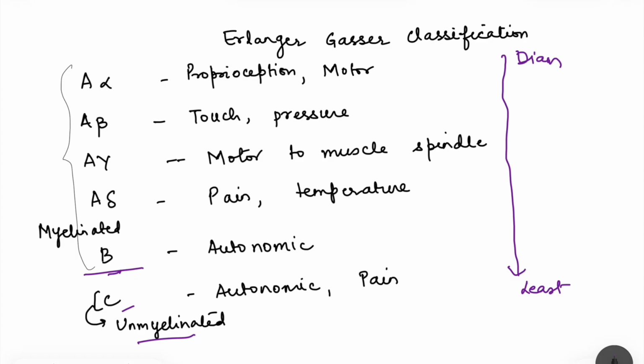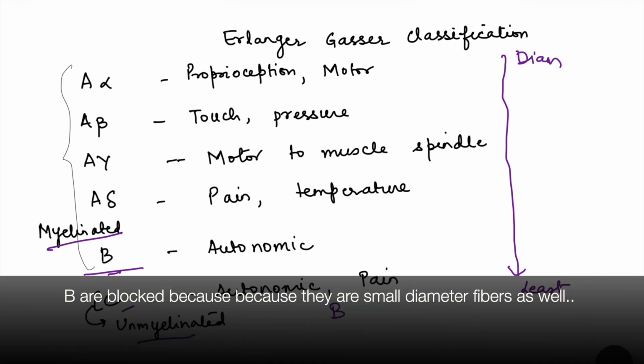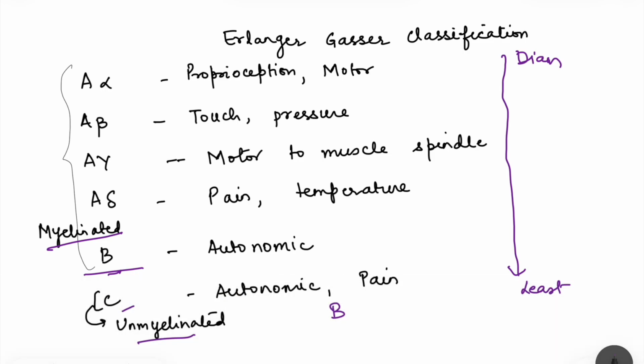So if we see which fibers will be blocked first, we have said that myelinated fibers are the first to be blocked. So B fibers will be blocked first, and then we are going for the diameter, that is the least diameter will be blocked first. So we have B, then we have C, and then we have A delta, then A gamma, beta, and finally we have A alpha.